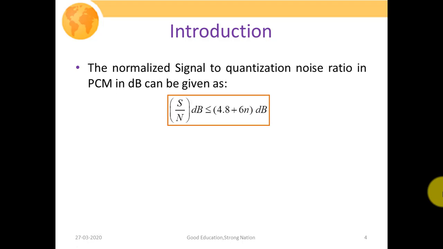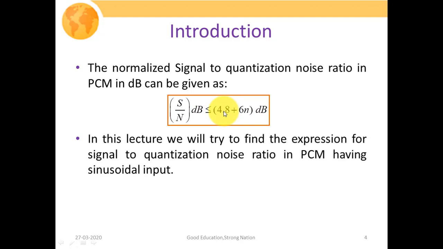So the normalized signal to quantization noise ratio in PCM in dB was calculated as signal to noise ratio in dB less than or equal to 4.8 plus 6n. Please recall that in order to calculate the normalized signal power, we put x max equal to 1. So in that case, the expression of SNR in dB was calculated as this one. So in this lecture, we will try to find the expression for signal to quantization noise ratio in PCM,